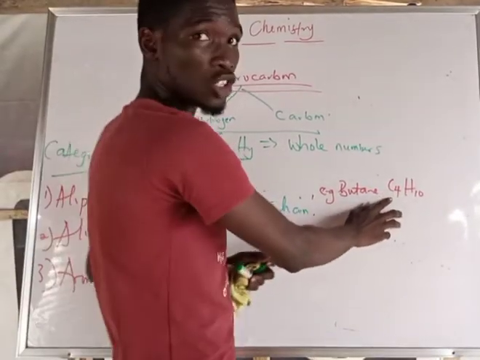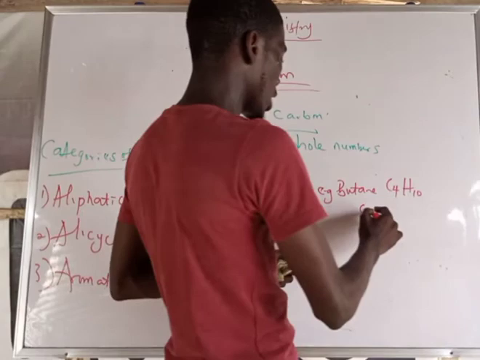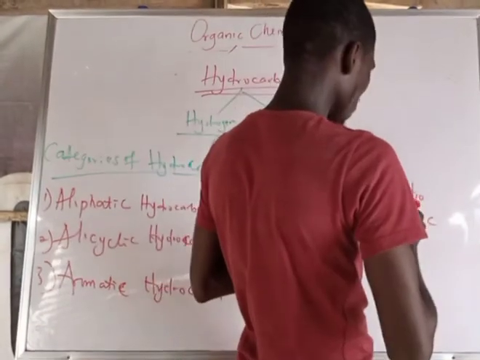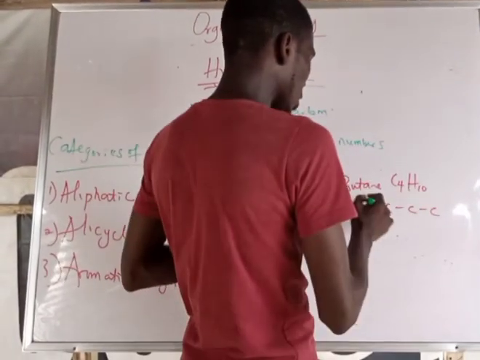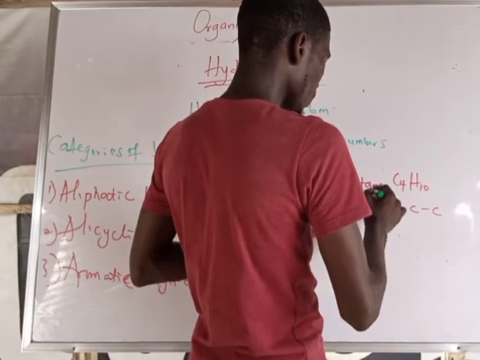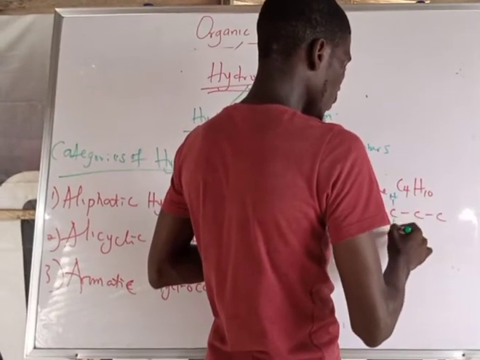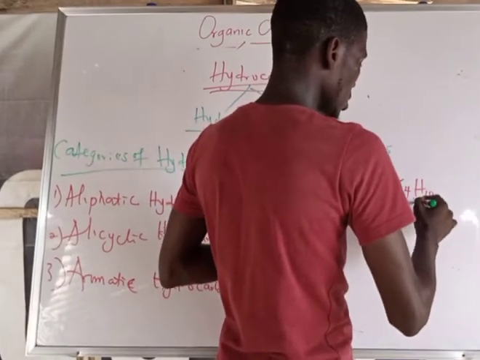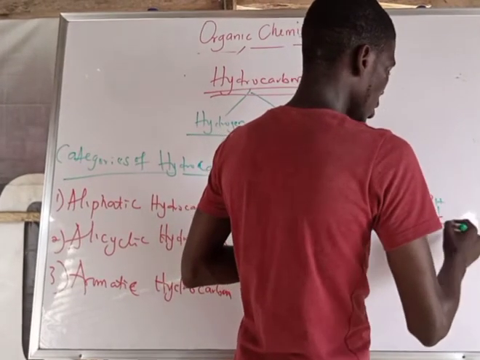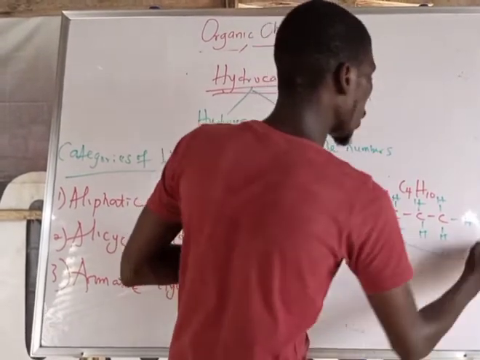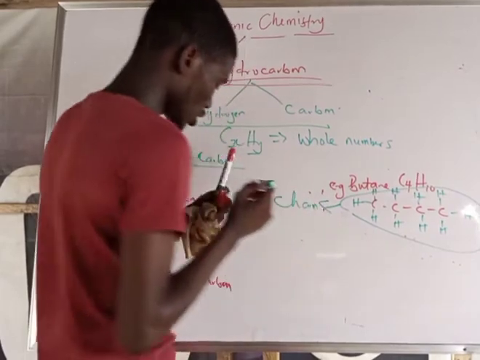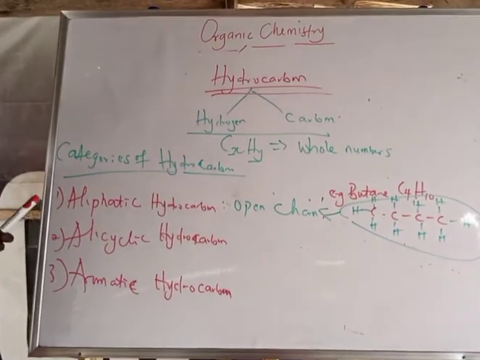Here we have 4 carbon atoms, and here we have 10 hydrogens. So we have 1, 2, 3, 4. Then the next one is hydrogen: 1, 2, 3, 4, 5, 6, 7, 8, 9, 10. So you can see that it's obvious that this is arranged in open chain. Are you getting me now?